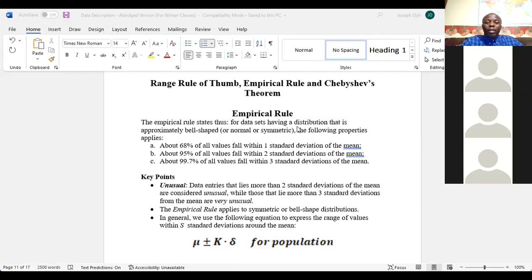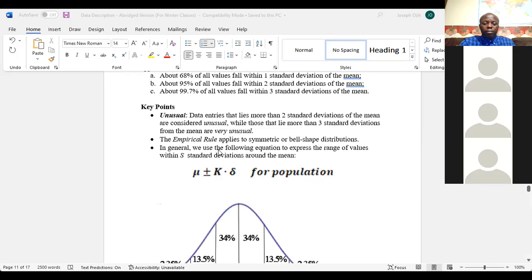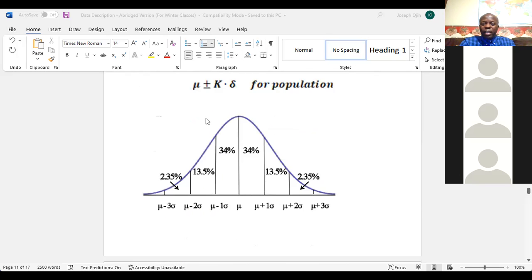Now, this is for any distribution that is approximately bell-shaped or normal or symmetric. That's where these properties apply. And these properties are set in stone for any of this kind of distribution. Now, in the class, when we were doing shape of distribution, I explained some of the properties.